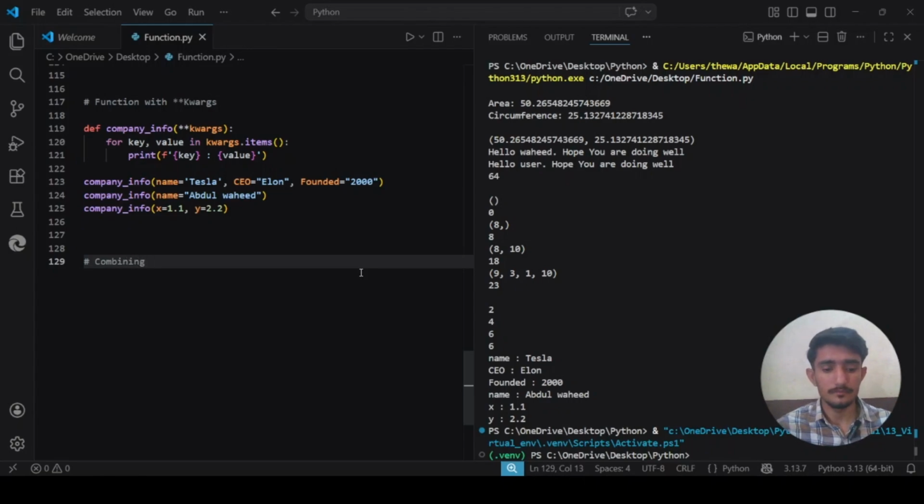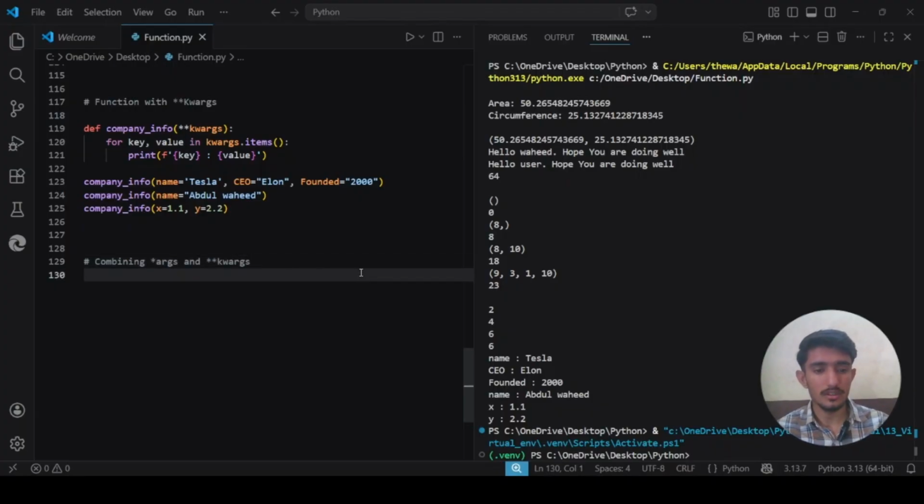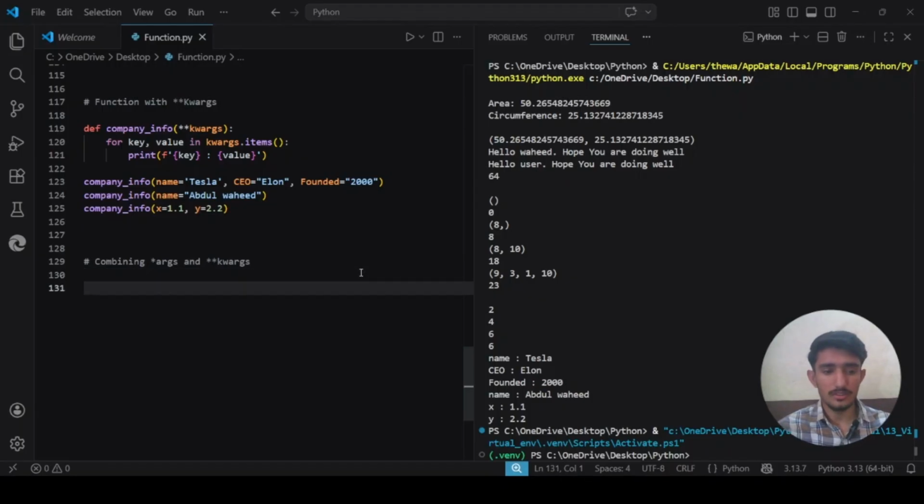Combining *args and **kwargs. You can use both in the same function. The order must always be regular parameters first, and then *args, then **kwargs. So let me just write a function.